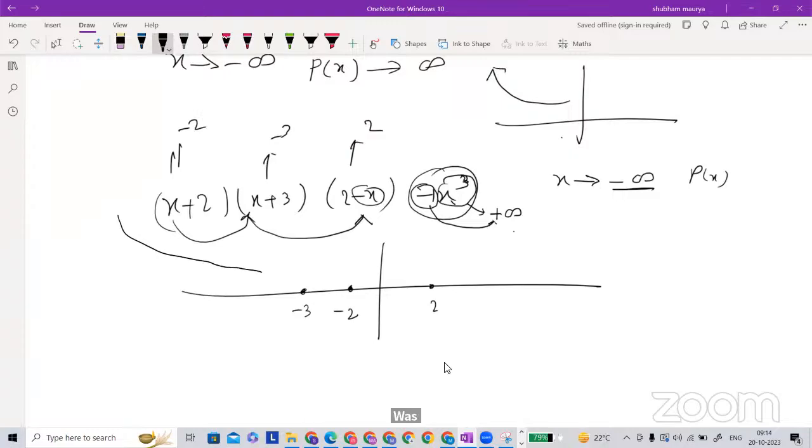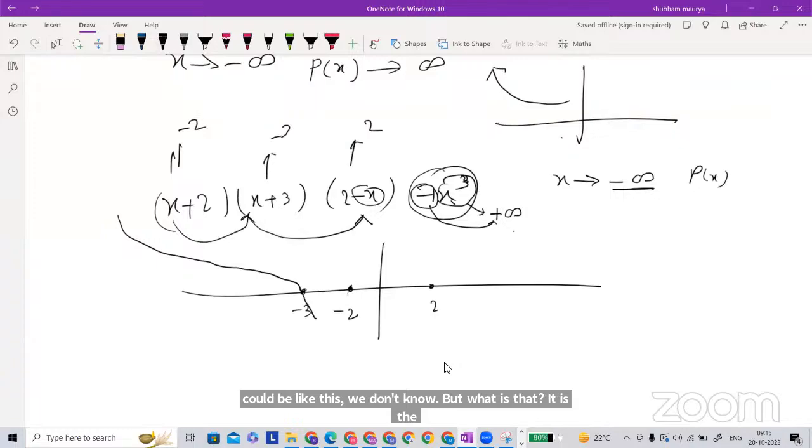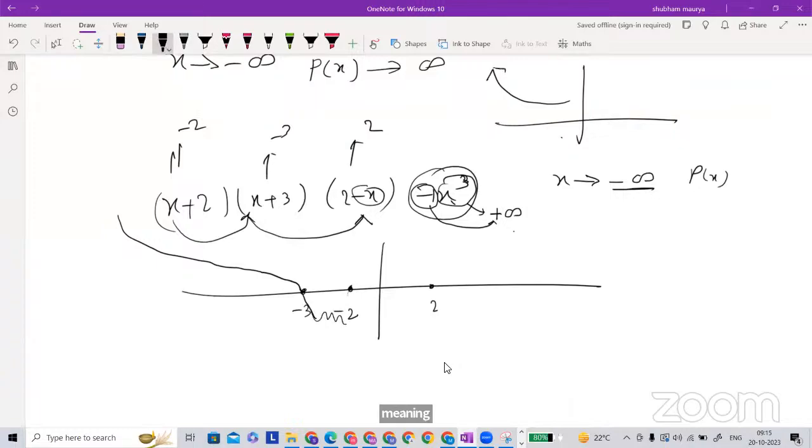So it will intersect the root at -3, and now the turning point does not matter. I don't know what is going to be ahead. It could be like this, we don't know. In between it could be like this. But how is the turning point decided here? Inside it will be like this or directly like this.